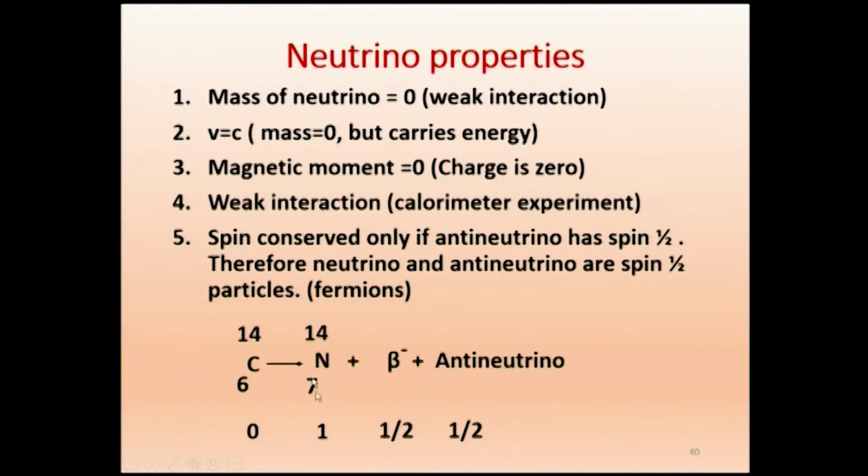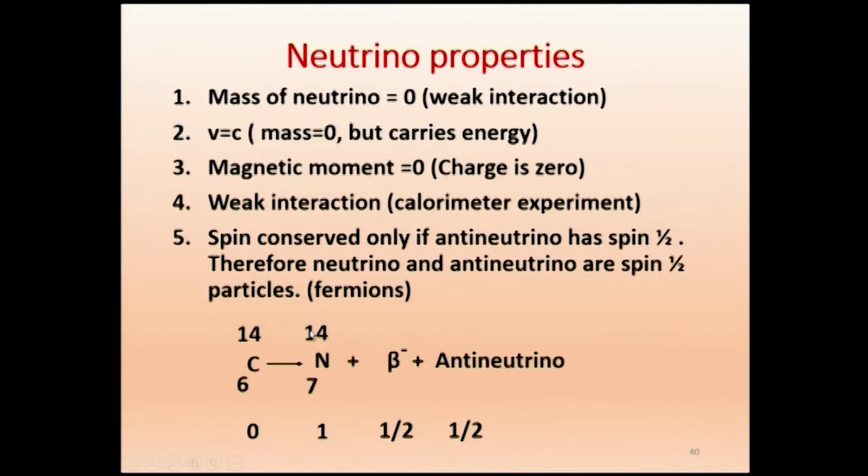Now, if you take nitrogen-14, here we have 7 protons and 7 neutrons. So 7 is an odd number. The 6 protons will couple antiparallelly, plus ½, minus ½, plus ½, minus ½, making it 0. There is one odd proton, which will have plus ½.